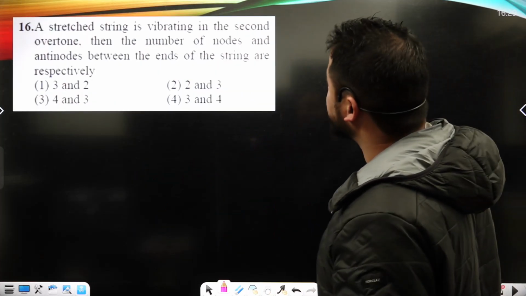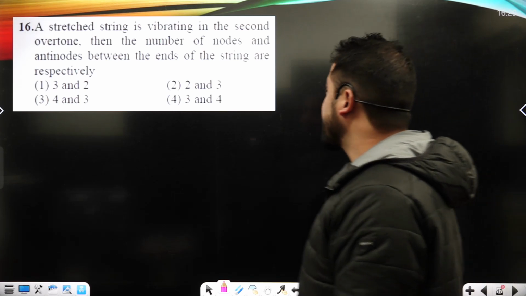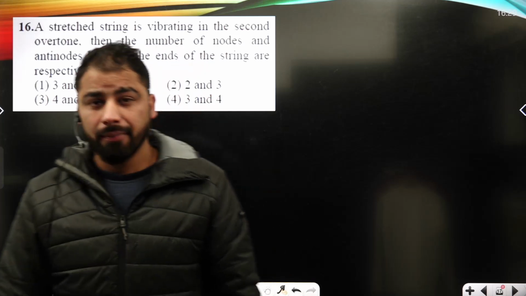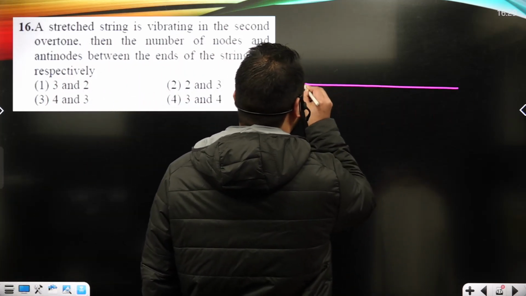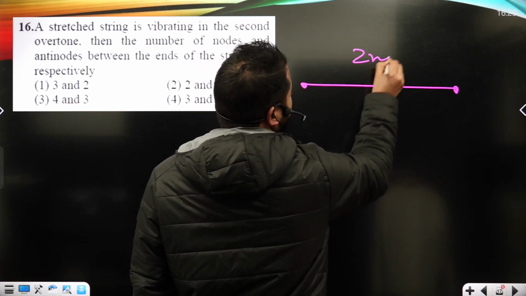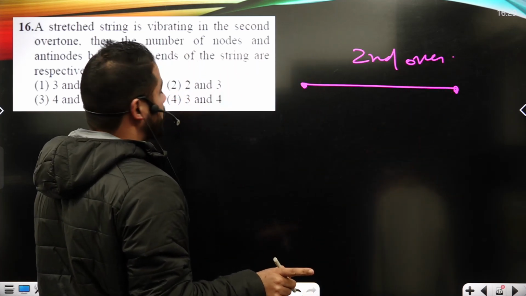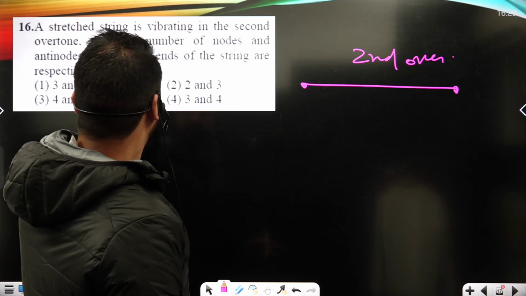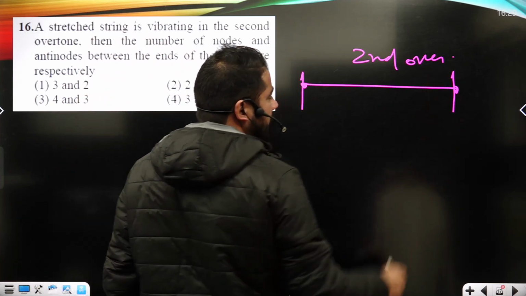Now, a stretched string is vibrating in the second overtone. The number of nodes and antinodes between the ends of the string is? Basically, this stretched string is going to vibrate under the second overtone. Second overtone means third harmonic, okay? What are we basically asked to calculate? The nodes between the ends, okay?